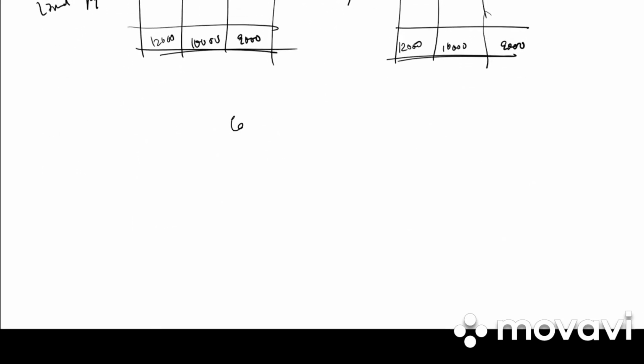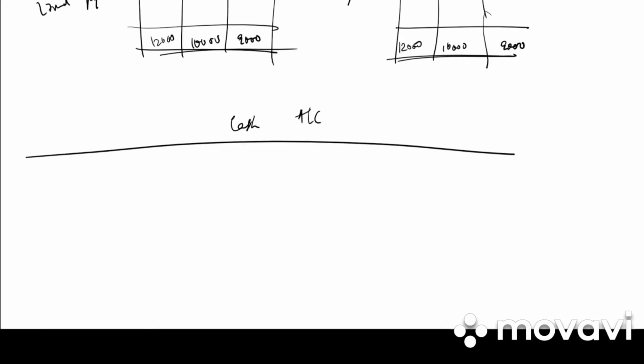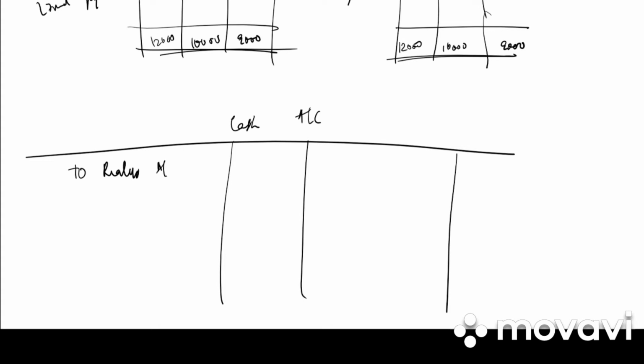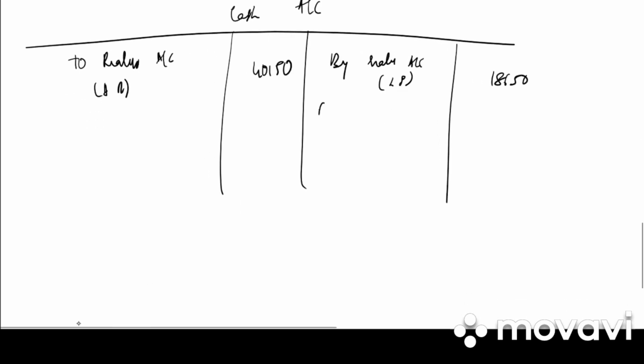Last, we need to prepare the cash account. Particulars amount, particulars and amount. To realization account, in bracket assets realized, 40,150. By realization account, in bracket liabilities paid off, 18,650. Then by Vishnu's loan account 14,000.